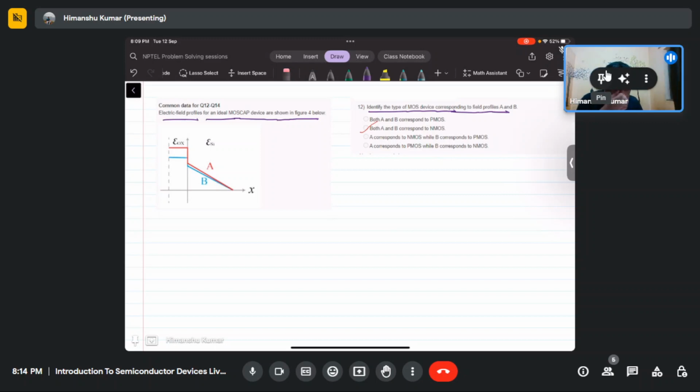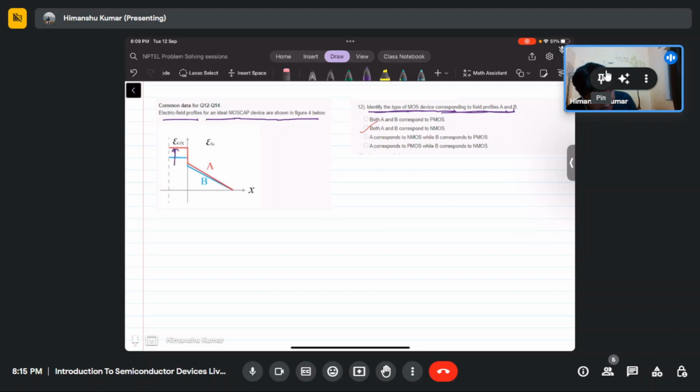Then identify the type of MOS devices corresponding to the field profile in A and B. So in case of this, if we are applying the negative bias, so basically this band is going up.